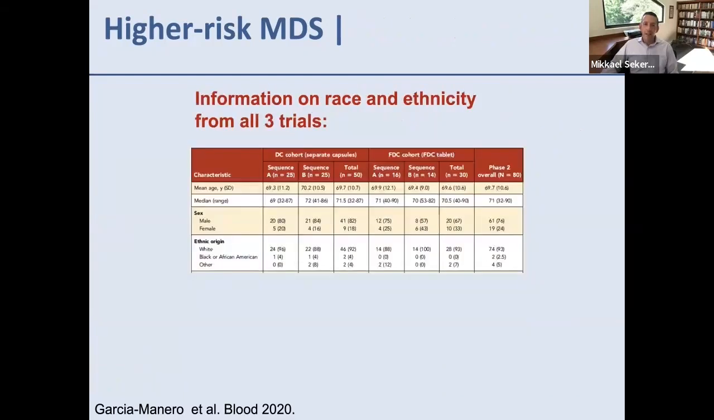And from all of these studies, here's the only information we have on race and ethnicity, from the oral decitabine study, where you can see here that 93% of included patients were white, only 7.5% were Black or African American or classified as other. So woefully underrepresentative of our population in the United States, and only from one small study.